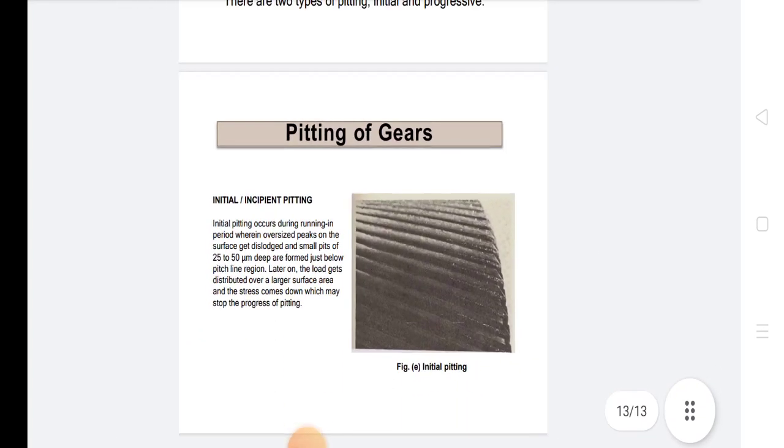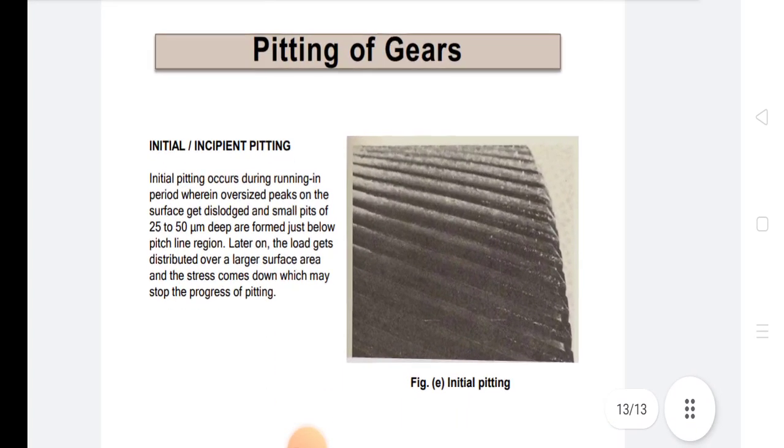Initial pitting occurs during the running-in period, wherein oversized peaks on the surface get unloaded and small pits of 25 to 50 micrometer depth form just below the pitch line region. Later on, the load gets distributed over a larger surface area and the stress comes down, which may stop the progress of pitting.